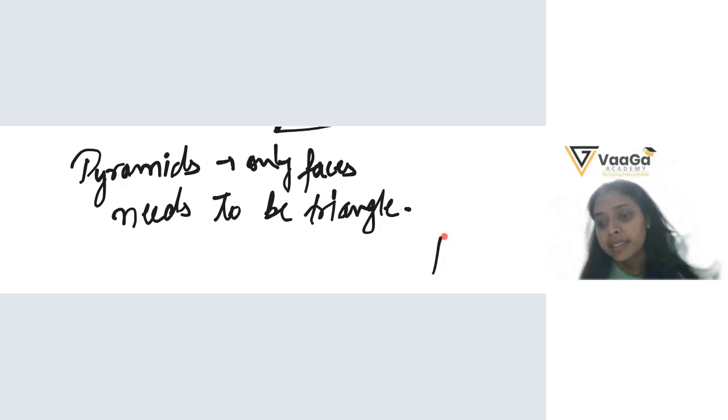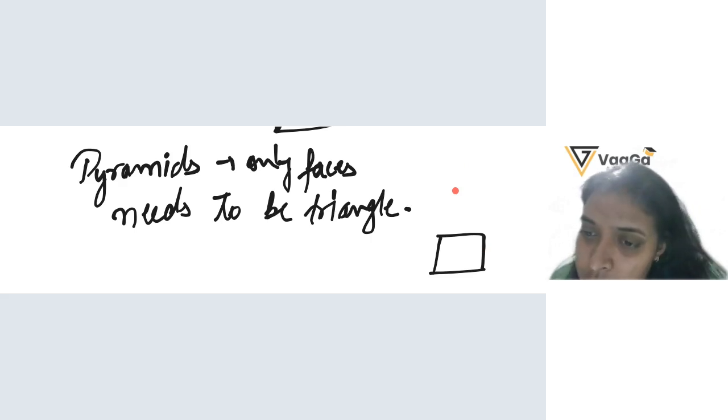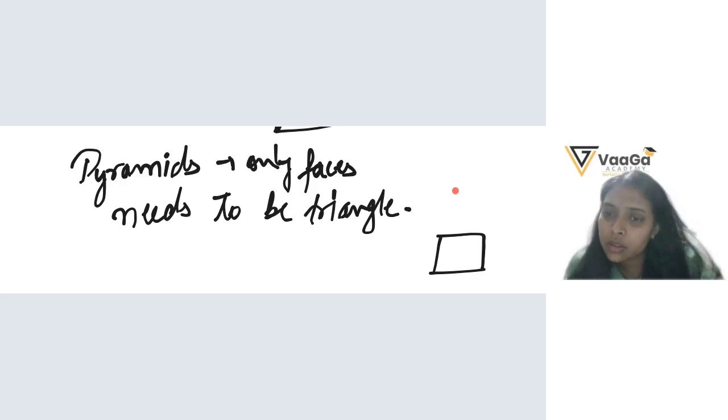We can have a square base. But if we make it like this, only two faces can be triangles and the other faces can be rectangles. Then it's not a pyramid. It's a prism. These are two different shapes.